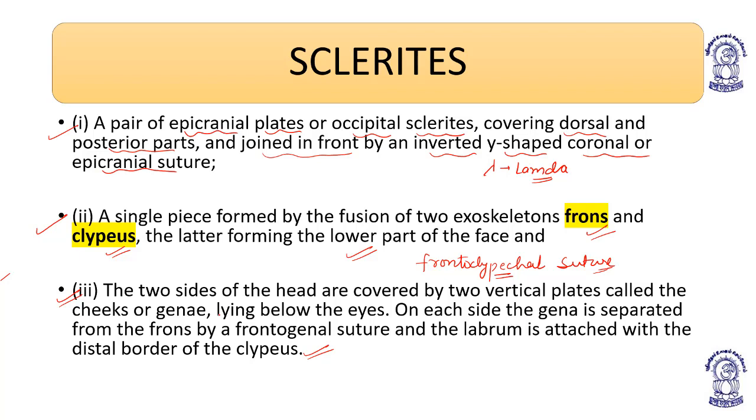Two cheek sclerites, the genae, lie vertically just below the eyes on the lateral side. On each side, the genae are separated from the frons by the frontogenal suture, and the labrum is attached to the distal border of the clypeus.